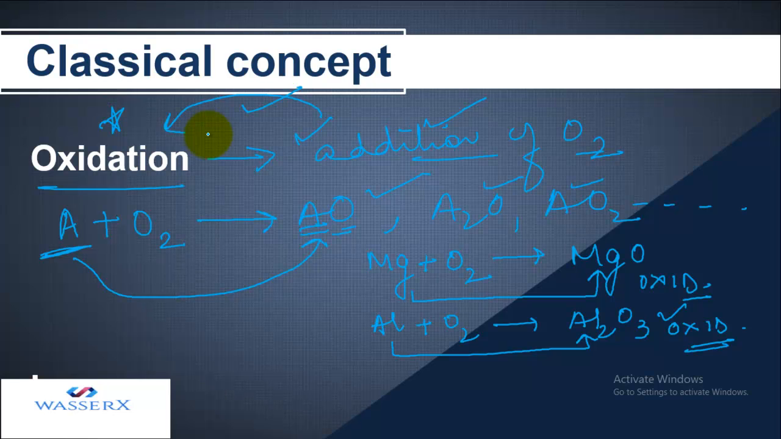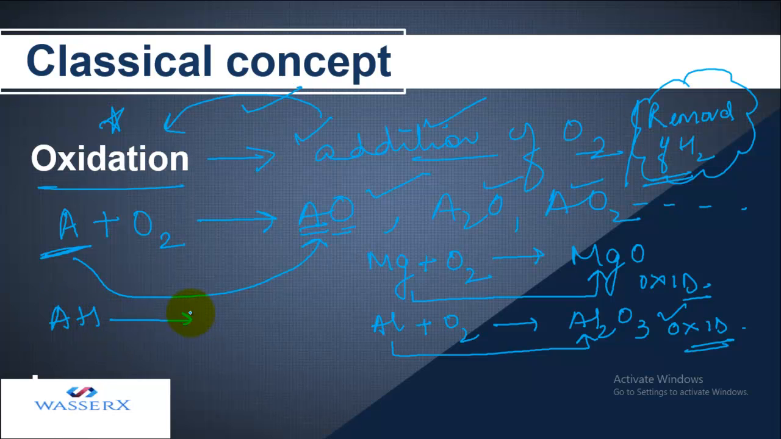But it is not just limited to addition of oxygen. According to the classical concept, removal of hydrogen is also called oxidation. Let's take up the example. Let's say I have a compound AH, and I provide it a special condition. Under that condition, A and H get separated.